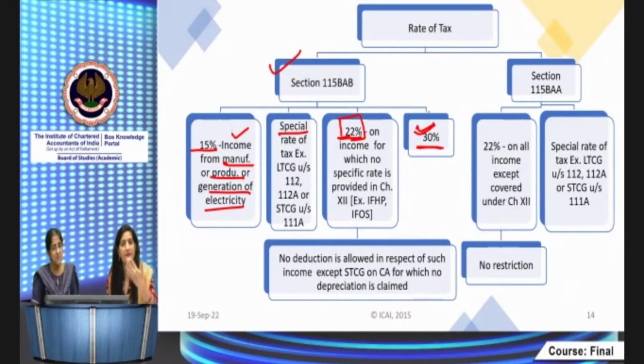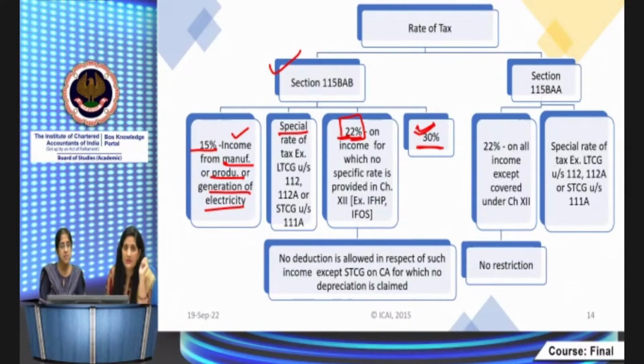When will 30% apply? All your incomes have become taxable here: your income from manufacturing, special rates income will be taxable, other incomes are also taxable. When will this 30% rate be applicable? This 30% rate will be applicable when the company is engaged in such transactions which give rise to excess profits, right? If it derives excess profits from those transactions, on that excess profits amount, the tax rate is 30%. Suppose the company is purchasing from its associated enterprises, right? To take the benefit of 15%, what they can do, they can increase their profits also. To curb those practices, basically, they have given this 30% rate.